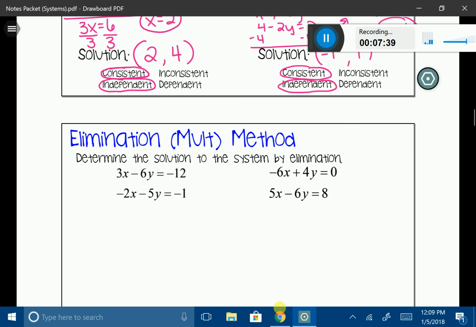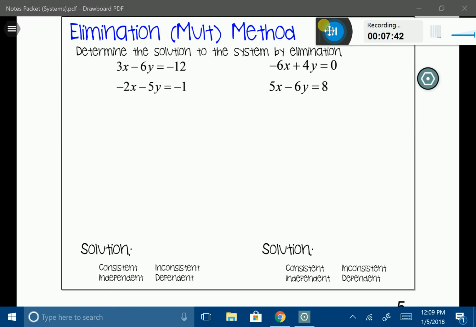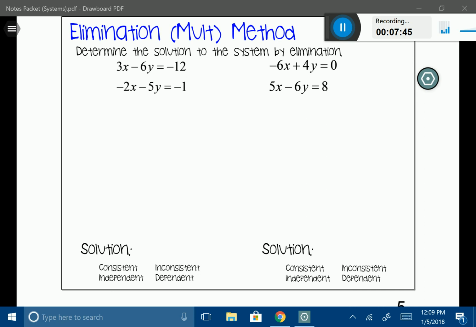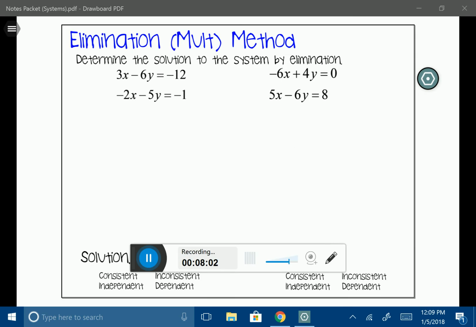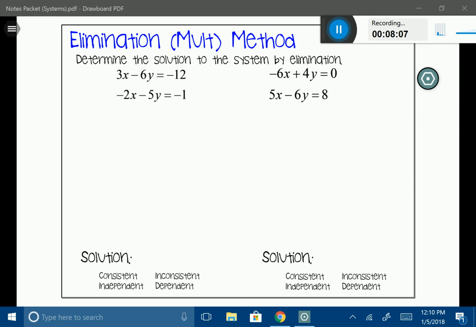Okay, now we're going to bump it up just slightly. Let's take a look at this first one. If we take a look at our x's, we can see that we have a 3 and a negative 2, and in our y's, we have negative 6 and negative 5. Hopefully you notice that I can't multiply one of the equations to get that coefficient to be the same, because I can't multiply 3 by anything to get negative 2, and I can't multiply 2 to get 3.